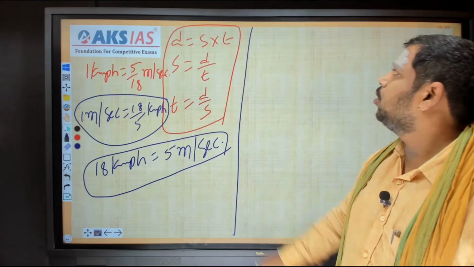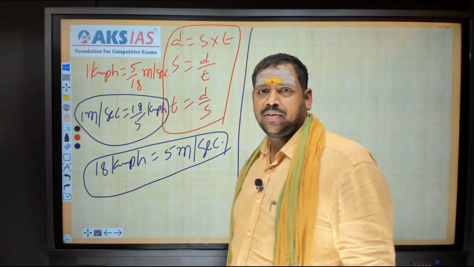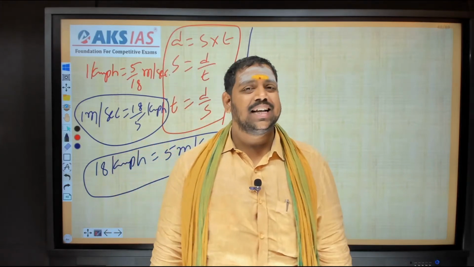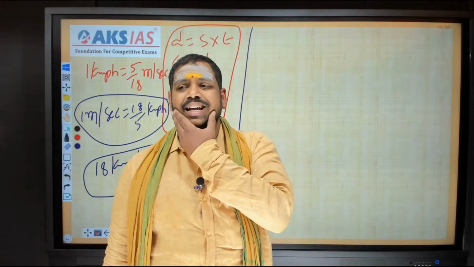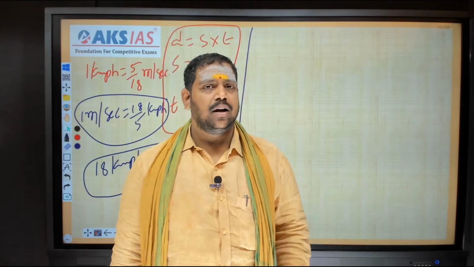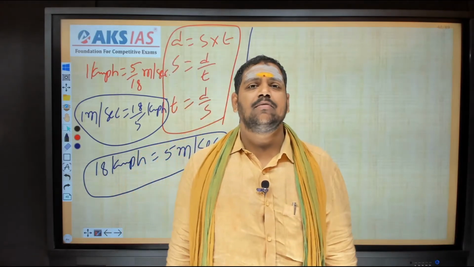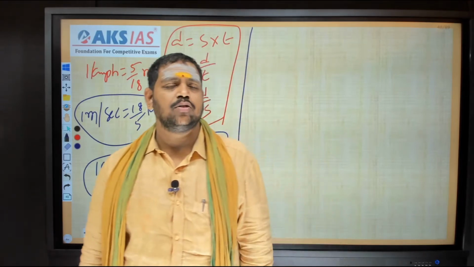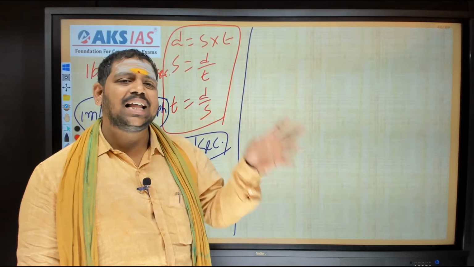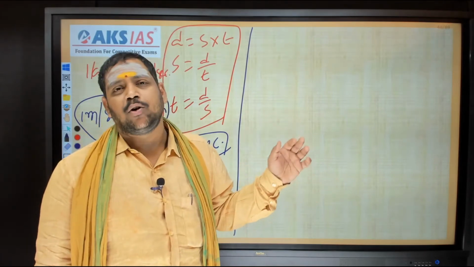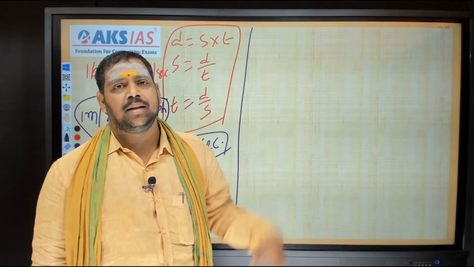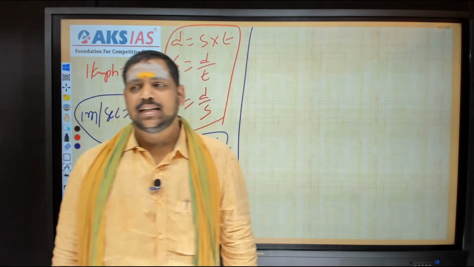Okay, these are the fundamental points. Now I'm going to explain the concept of trains. In trains, I'll explain 6 cases. Don't feel that those 6 cases are formulas. Those are just for our utilization, to understand the concept. I don't use them as formulas. After the 6 cases, I'll explain 2 more cases, but those 2 I won't explain directly. I'll go for the problems, and in the problems, I'll explain them. Right now, let's see the cases.